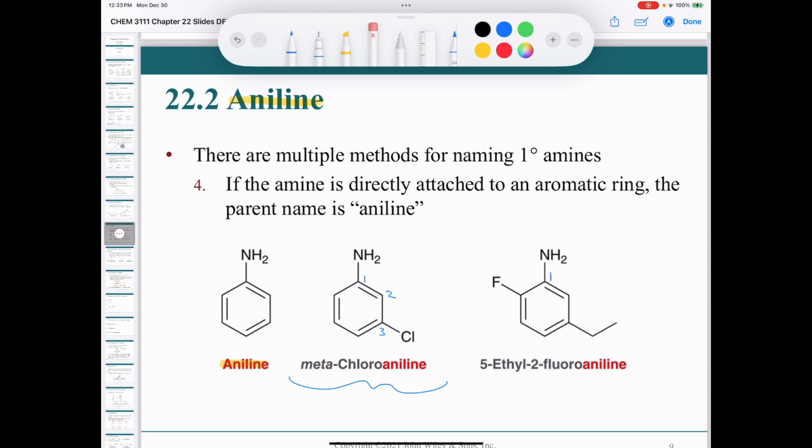Either one is acceptable. And if we look at the compound on the far right down here, you might have a knee-jerk reaction to say, well, could I name this just by going in the clockwise fashion, 1, 2, 3? Well, the answer is no, you can't, because you want to give the first substituent the lowest possible number. So instead of a 3-ethyl, we're going to have a 2-fluoro, right? So we have 1, 2, 3, 4, 5, and then we put the 5-ethyl first. Why? Because E comes before F in the alphabet, so 5-ethyl 2-fluoroaniline, right? So make sure you're able to name aniline derivatives as well.